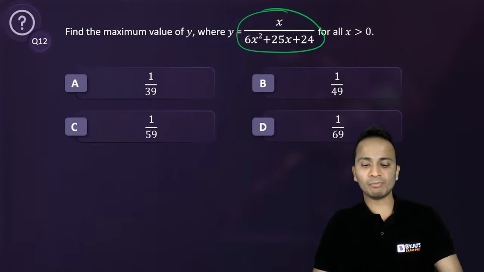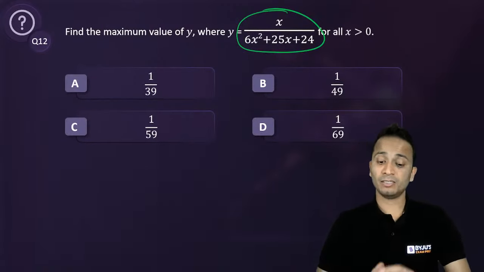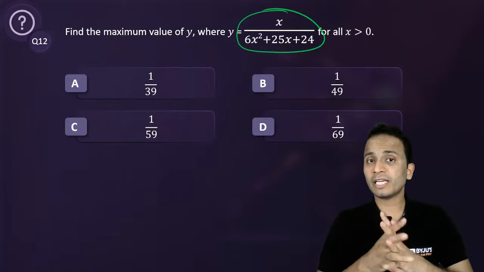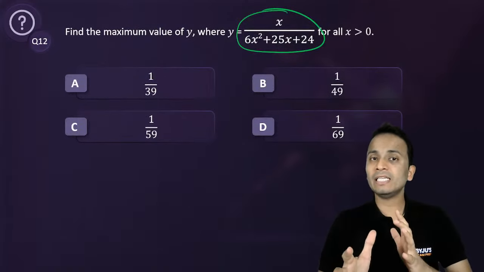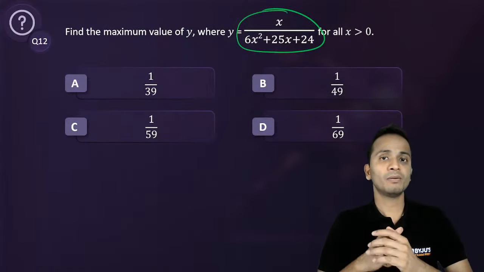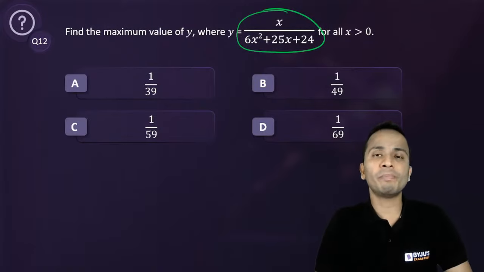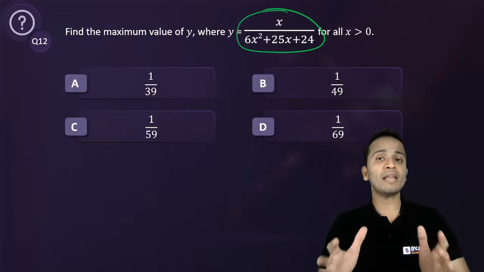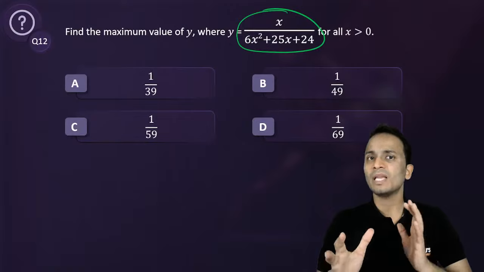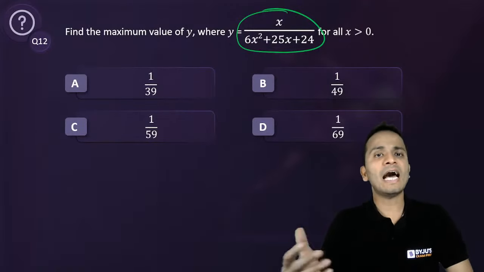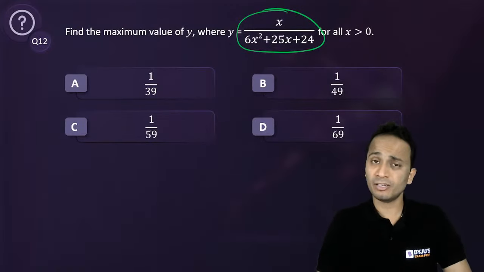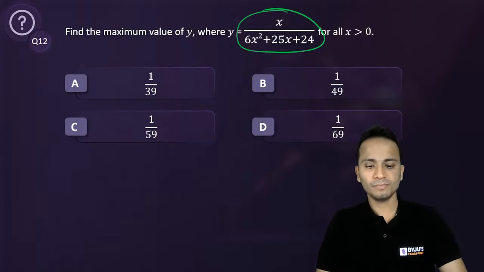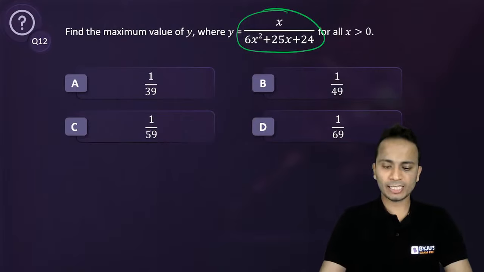Yes, Jaydev, you are absolutely correct. But for this particular expression, you cannot directly say that denominator should be minimum because the numerator is also dependent on x. So if you can make numerator independent of x and then minimize the denominator, then something can work out. Okay, Shivaji has given the answer.